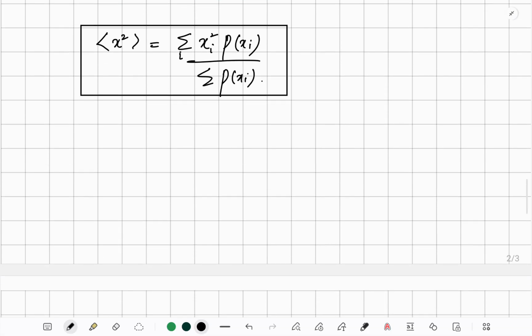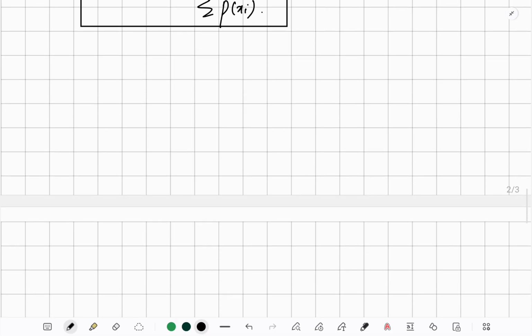Now let's move to the continuous system. Let's move to the second part, which is the continuous system. So basically in the continuous system we have a certain range where we need to find the expectation value. Here we have a range.